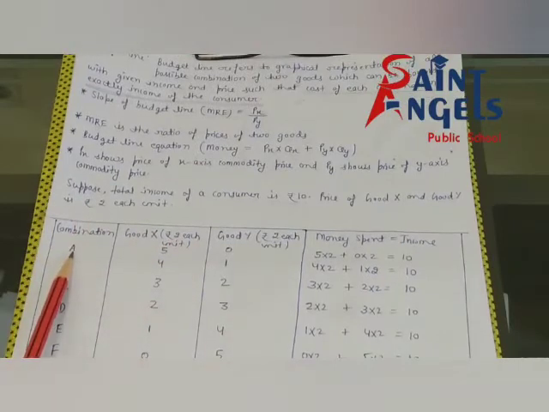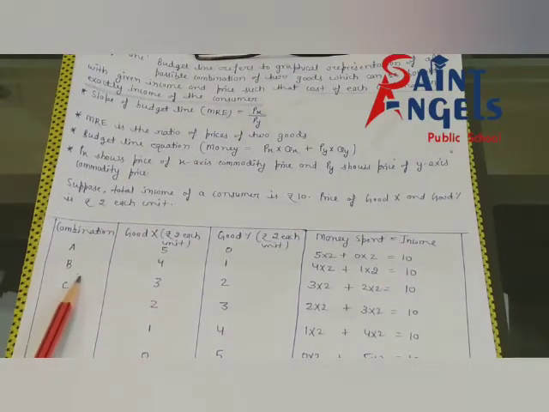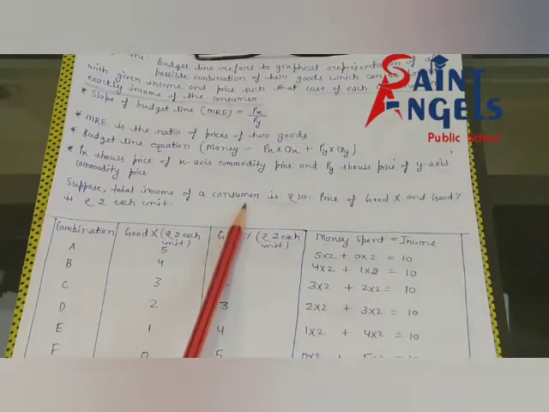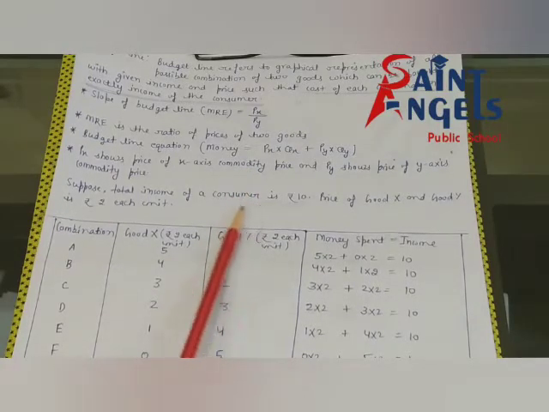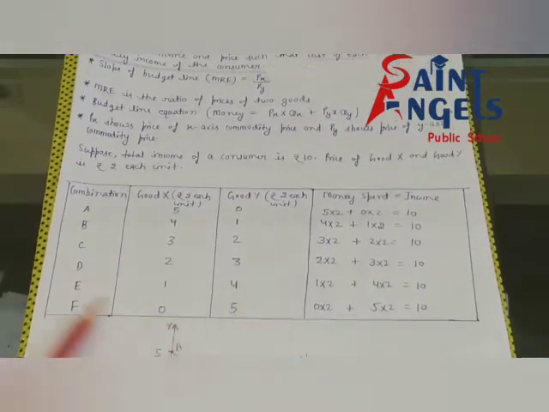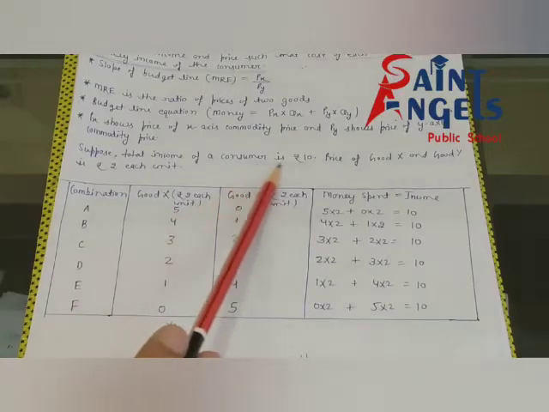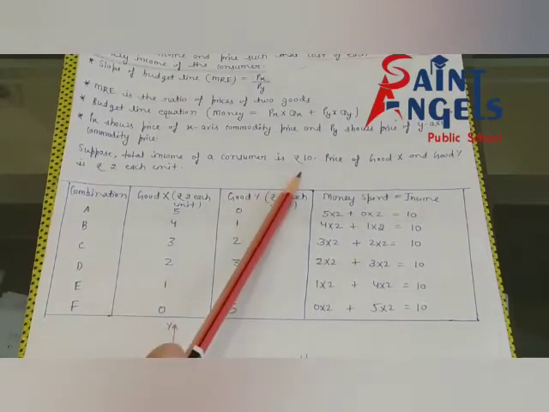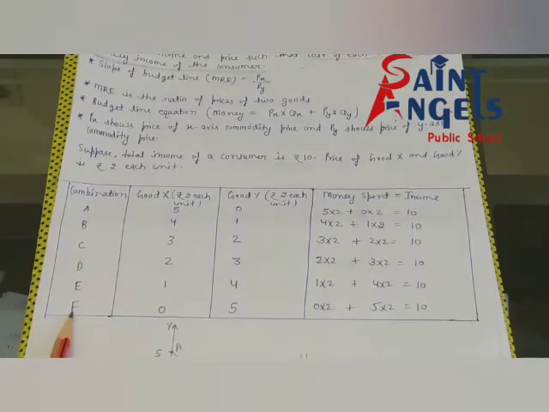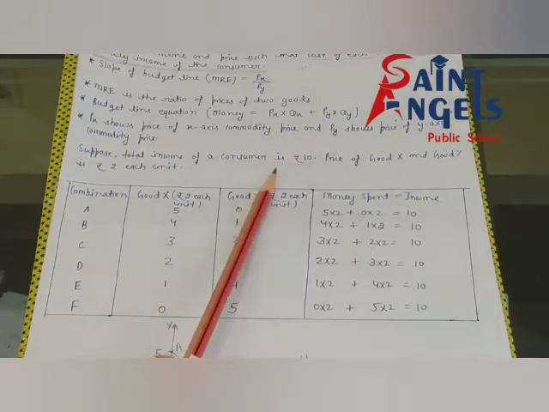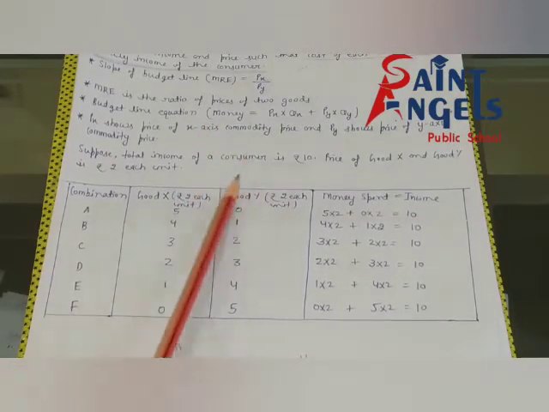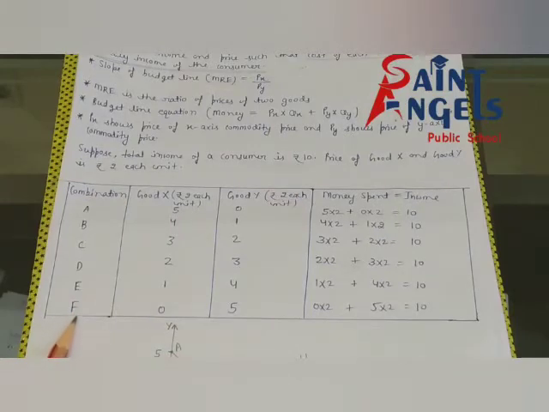You know that, suppose combination A, you will take different combinations. Suppose the consumer can purchase maximum 5 units, then you will take 6 combinations. Suppose the consumer can purchase 6 units, then you will take 7 combinations. Suppose the consumer can purchase maximum 10 units of either good X or good Y, then you will take 11 combinations. I hope all of you have understood.